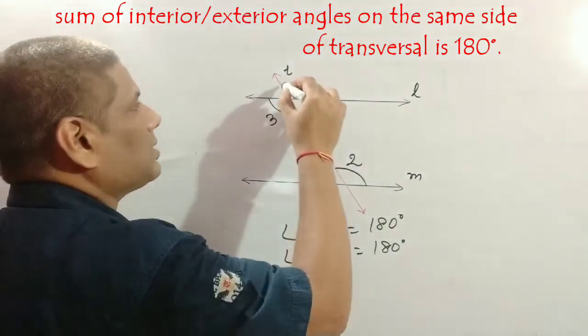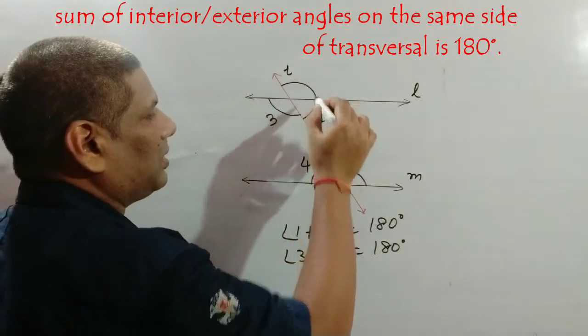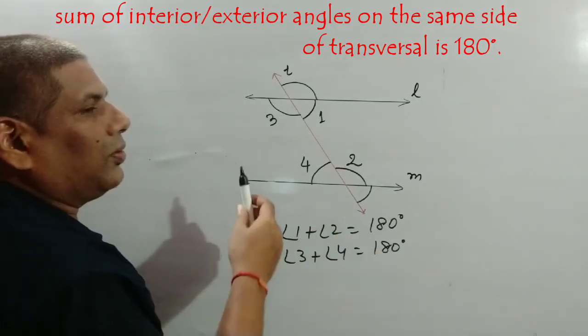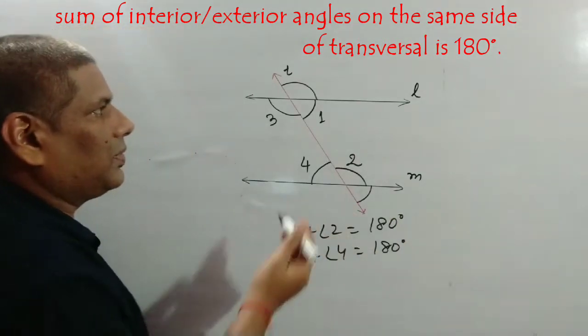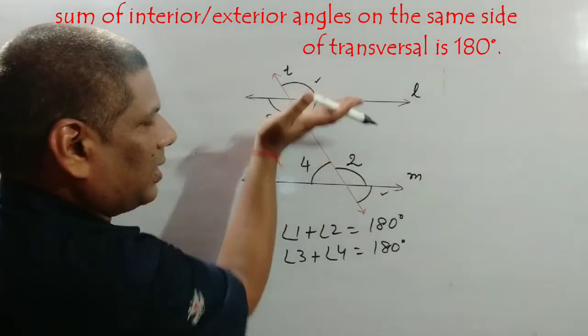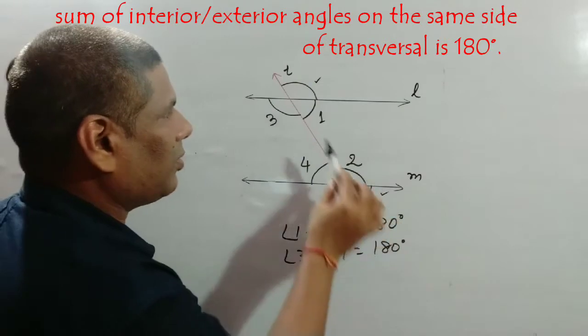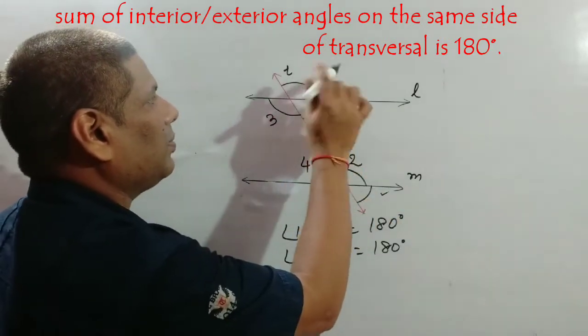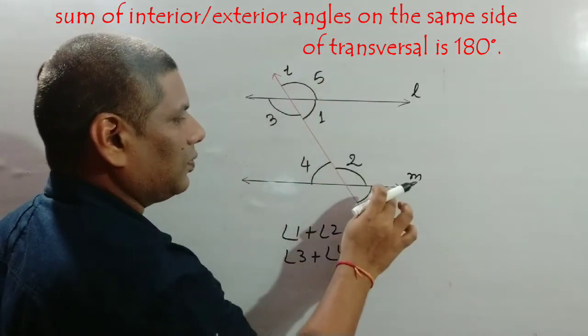Similarly, the sum of angles exterior to the parallel lines and on the same side of the transversal, these are exterior angles for these parallel lines, and on the same side of the transversal, this is the transversal, so the same side of transversal makes 180 degrees.